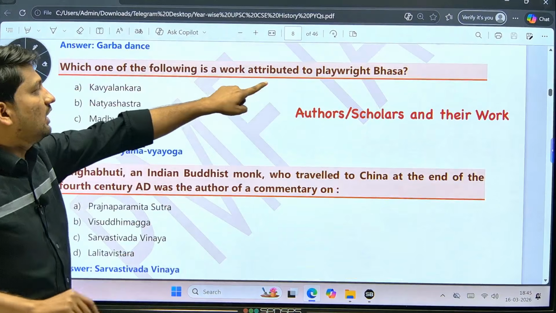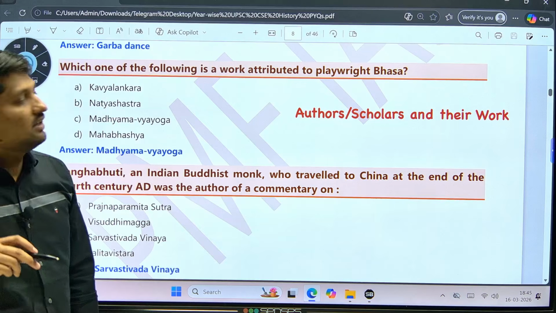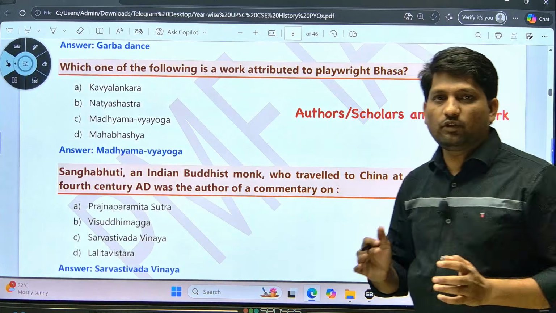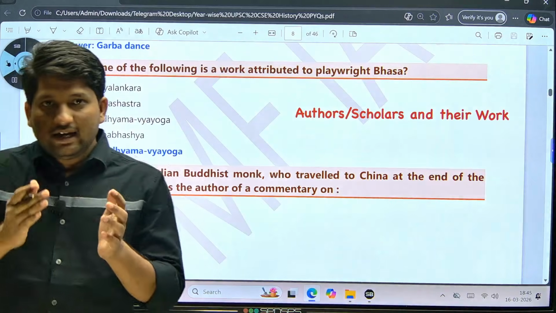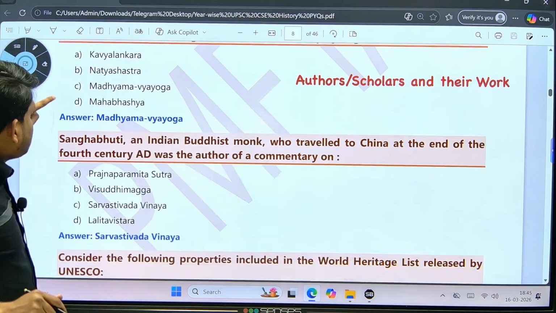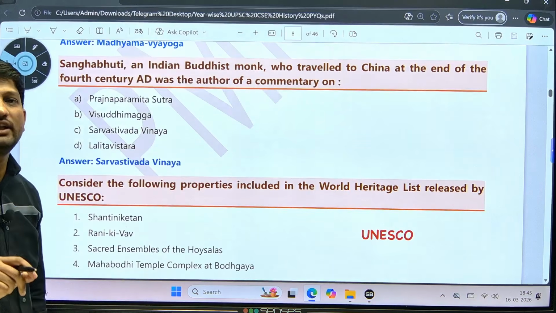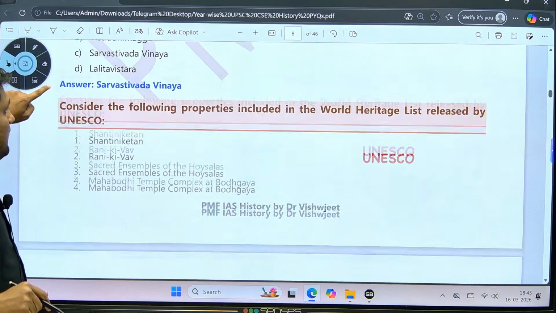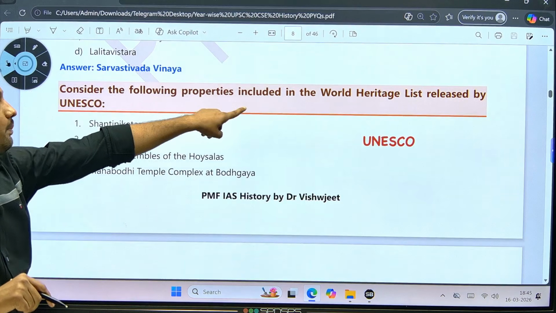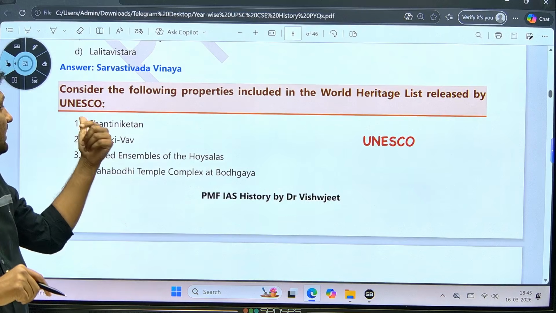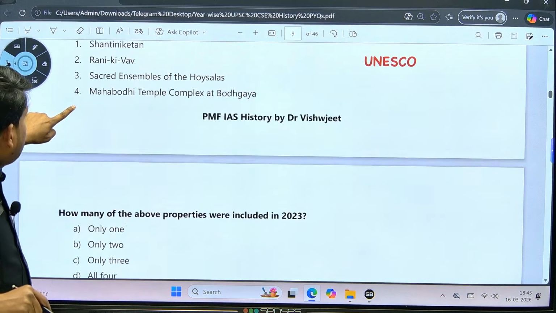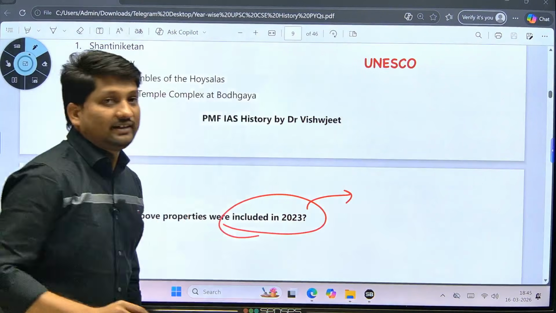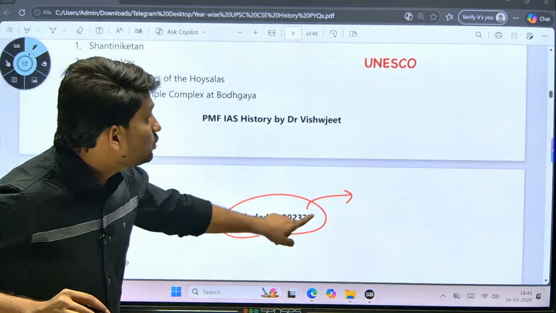Then, which of the following works is attributed to playwright Bhasa? This is a typical question from the last few years: important scholars and their works, meaning important scholars, authors and their literature. Next, this is again a question from Buddhism, a Buddhist scholar and their work. Then they asked: consider the following properties included in the World Heritage list released by UNESCO. So they specifically asked what was included in the World Heritage Site list in 2023.